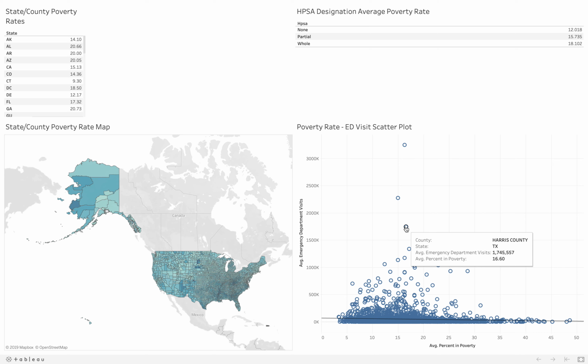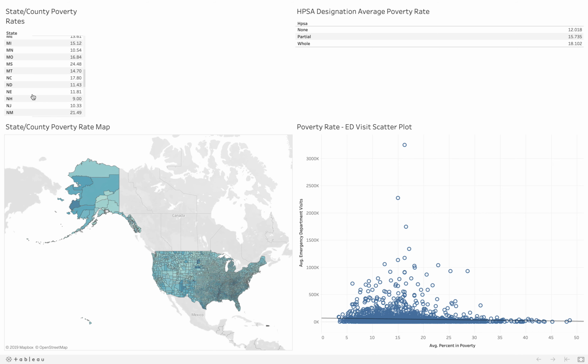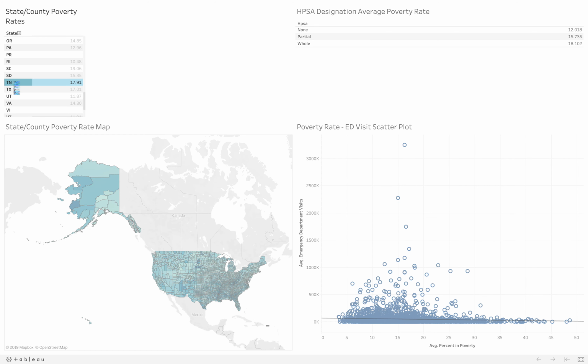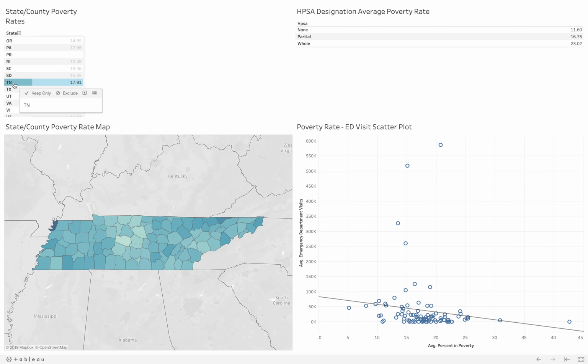Using this dashboard, we can filter data to a selected state and HPSA designation. For this example, we will select Tennessee from the upper left table by scrolling down and selecting TN with your mouse. The map, the scatter plot, and the data in the HPSA table will now display the data for Tennessee counties.